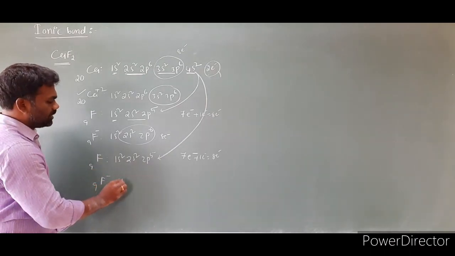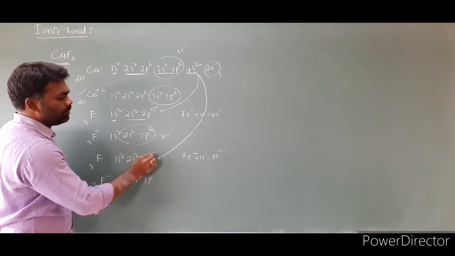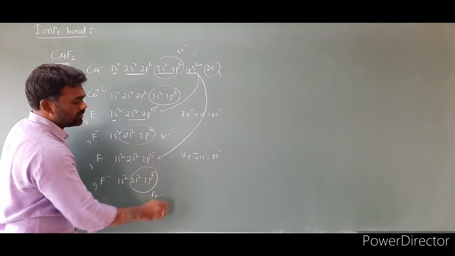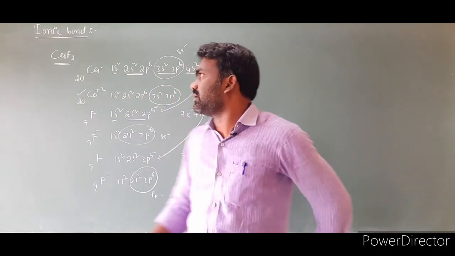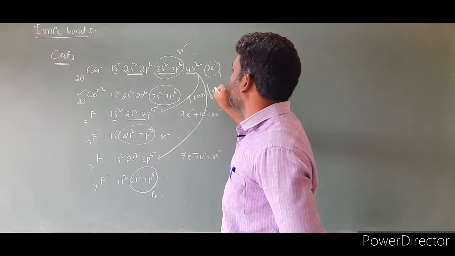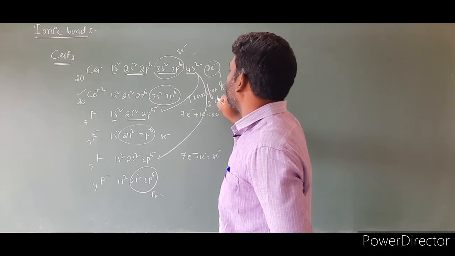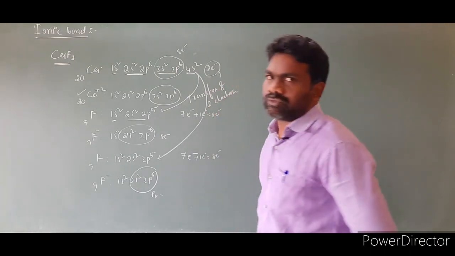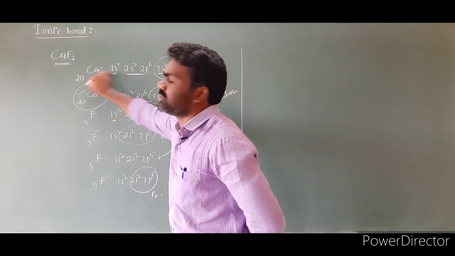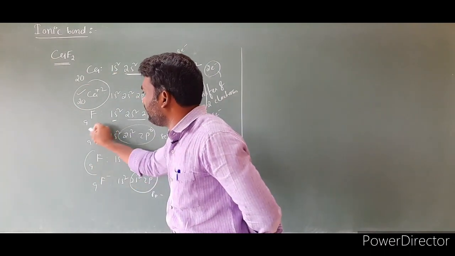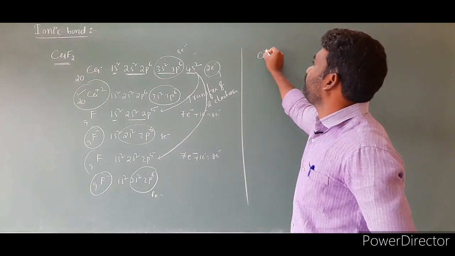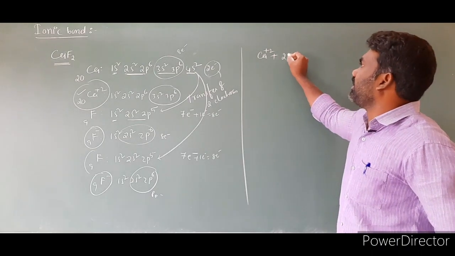It is also taking 1 electron, this will become F minus. The atomic number remains the same. The configuration is 1s2, 2s2, 2p5 will become 2p6. The number of valence electrons again here is 2 plus 6, that is equal to 8. So after transfer of 2 electrons by the calcium to the 2 fluorines, what species are formed? Here we got a calcium 2+ ion formed. One F minus ion formed, and another F minus is formed. So Ca2+ and 2F minus.